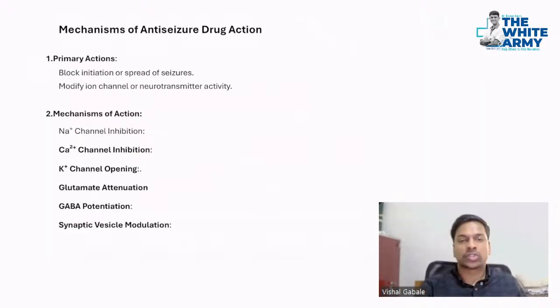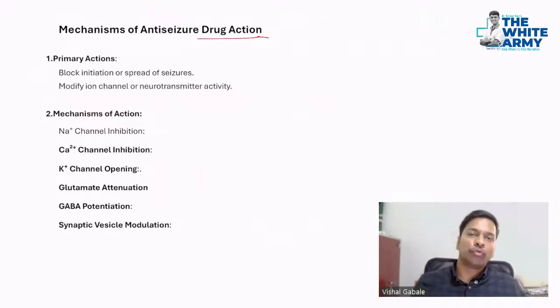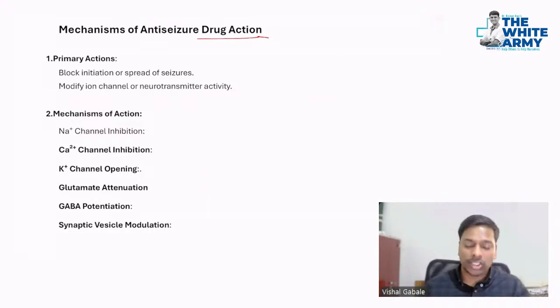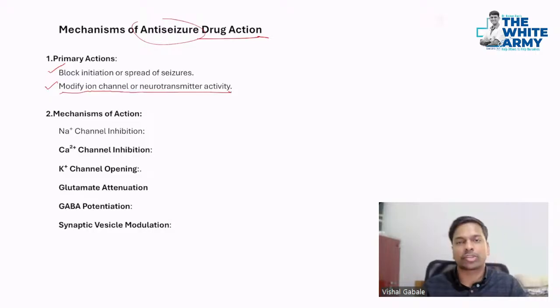All right. Along with that, we have anti-seizure drug action. As I said, this mechanism is important because we can learn the medications in the best way if we know the mechanisms. First, what is the primary action of these anti-seizure drugs? Obviously, to block the initiation or spread of the seizures. That is the first. And second is to modify ion channel or neurotransmitter activity.